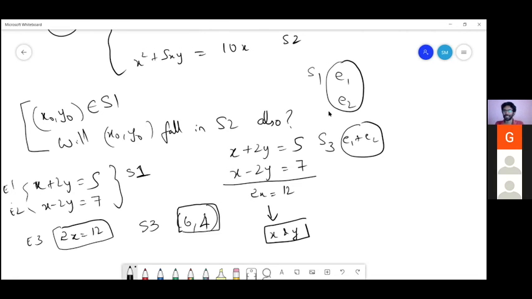Right. Now we have made some observations. With these observations, can you justify the method of finding the unknowns? We started with x plus 2y is equal to 5, x minus 2y is equal to 7. I add them up, I get 2x equal to 12, then x equal to 6, and then I substitute it back in one of the equations. Can you justify how this method is actually giving the solution? Are you able to see what is happening?